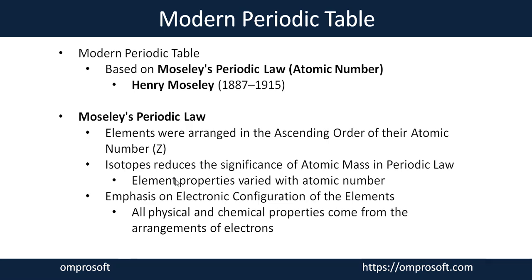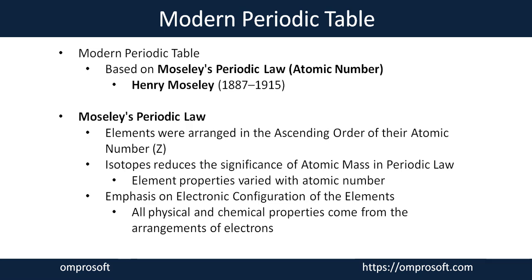Each and every element has a different atomic number. Due to isotopes, the same element can have different atomic masses, but atomic number is a unique property for each and every element.